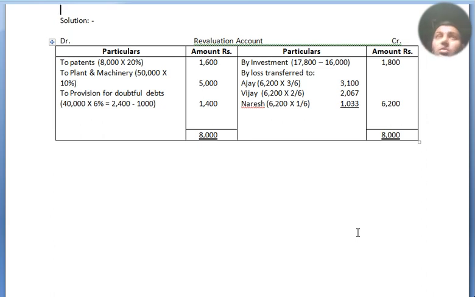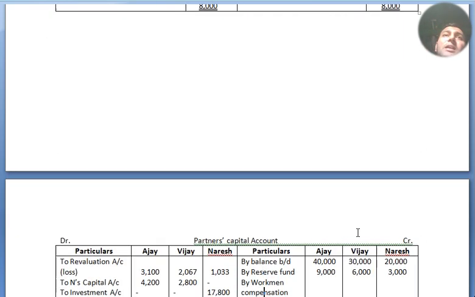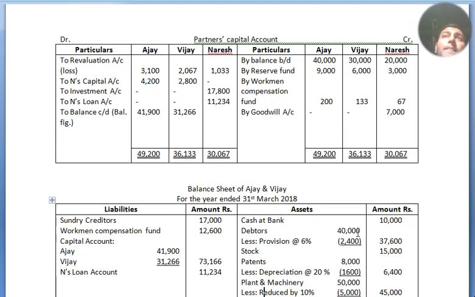Now we move to our partners' capital account. Debit, credit, particulars Ajay, Vijay, Naresh. As we are in class 12, the partners' capital account begins with balance brought down: 40,000, 30,000, 20,000. The old reserve was there, so the reserve is distributed among the partners: 9,000, 6,000, 3,000.